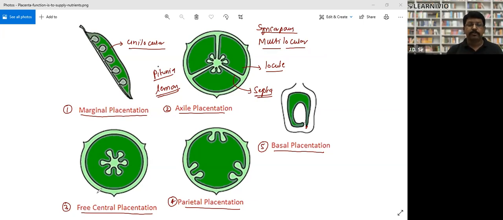Chambers means locule. Chamber you can write locule. Ovary is not divided into chambers with septa.